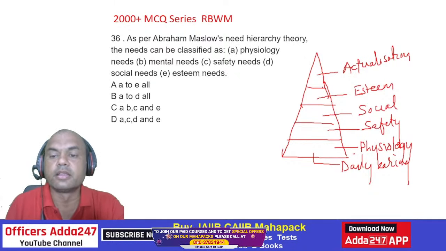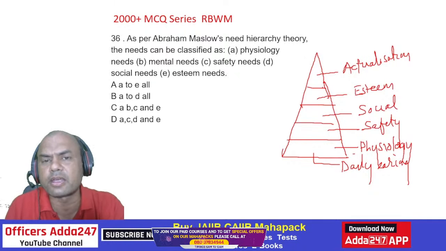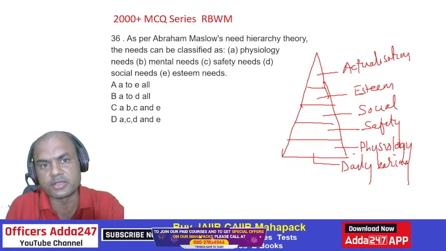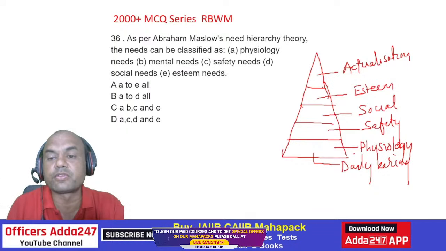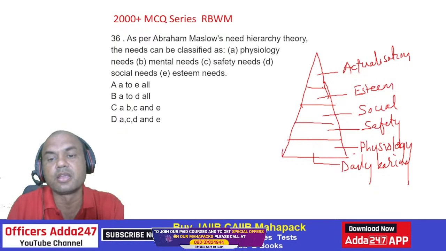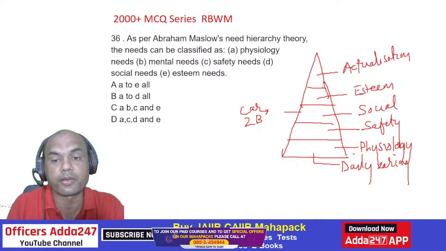Daily earning. This safety level means what? A bit higher than this. Daily earning means this guy doesn't have any saving. Okay. Generally. Then safety means what? A bit higher than this. That person has some savings. Third is social. Social means this person has enough savings to buy a car. Car is brought over here. Okay. Or 2 BHK flat. Okay. These are all the requirements of social.